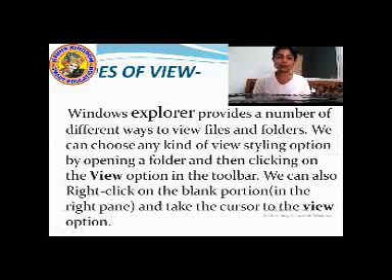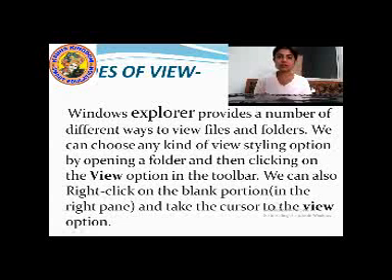Windows Explorer provides a number of different ways to view a file and folder. We can choose any kind of view style by opening a file and then clicking on the view option in the toolbar.